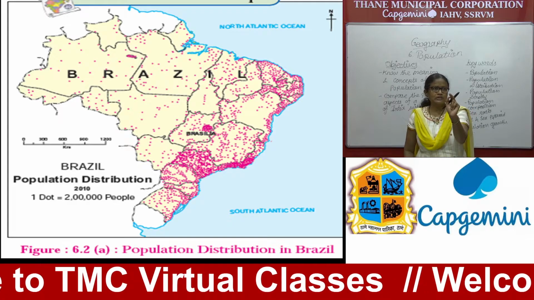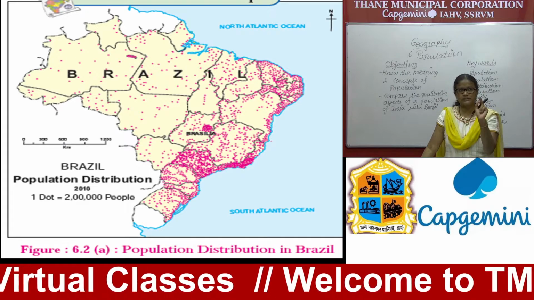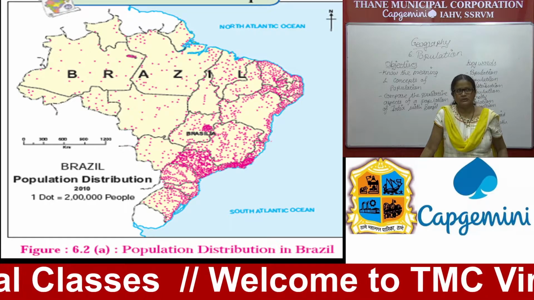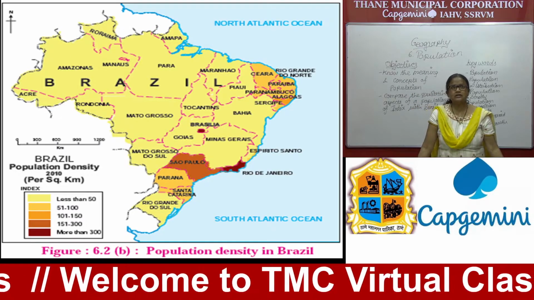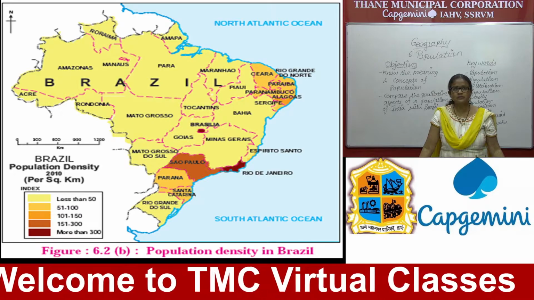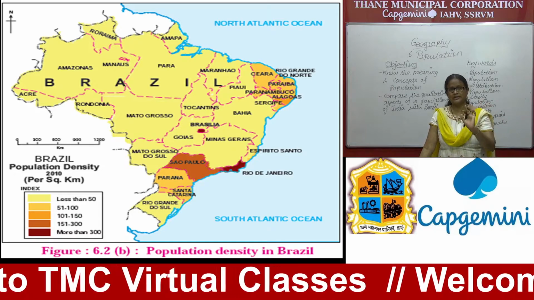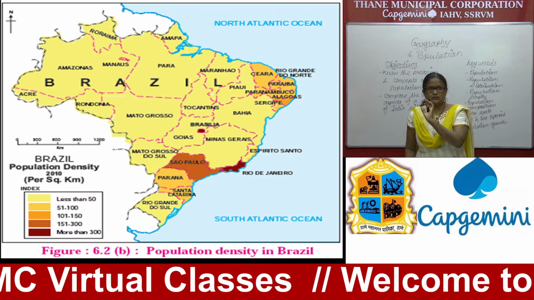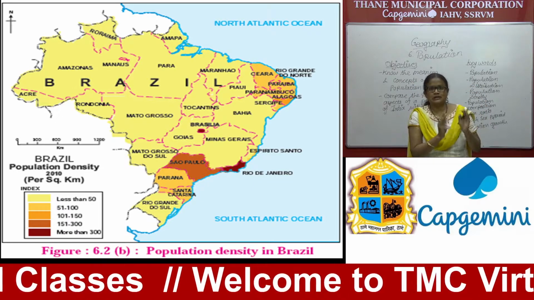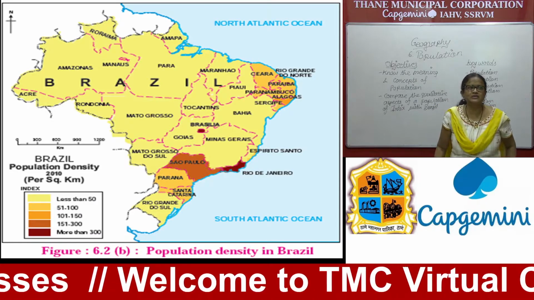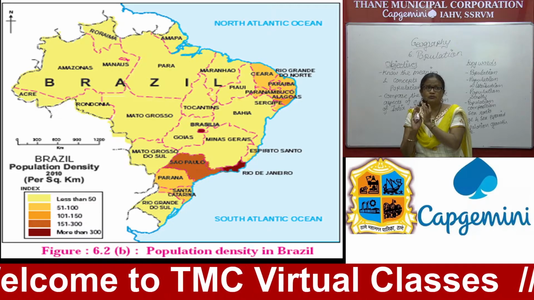And what do the points indicate? One dot indicates 2 lakh people. So remember this scale and use it going forward. State-wise, if you see here the density of population, you find Sao Paulo is a highly dense area in Brazil. Mostly density is high in the eastern side of the country, whereas on the western side you find sparse population, less than 50 per square kilometer.